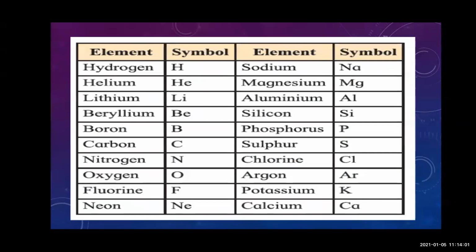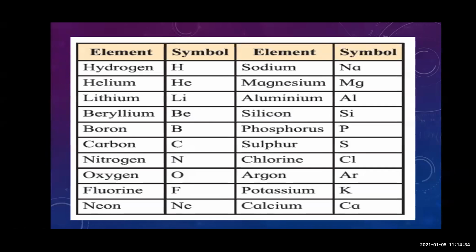For example, hydrogen. So hydrogen's symbol is H. Then helium. Now hydrogen and helium are both starting with the capital letter H. So for helium, the second letter is taken, that is E. So the symbol for helium is He. Initially, the first capital letter of the element is taken as a symbol, but if it is repeated, then the second letter is also taken.